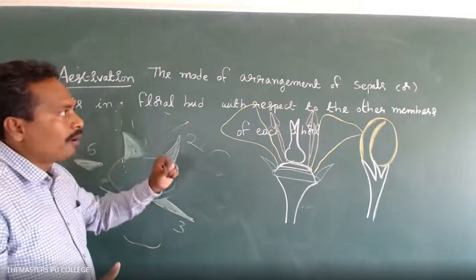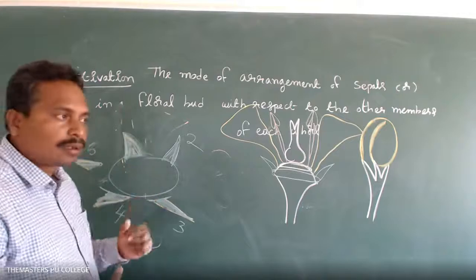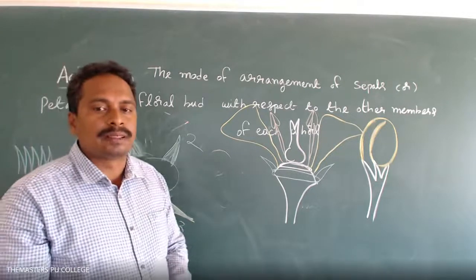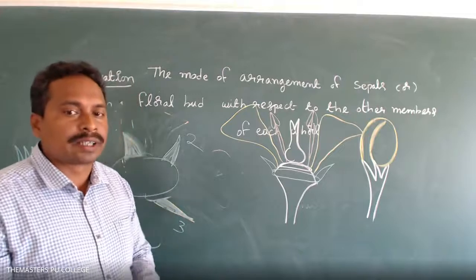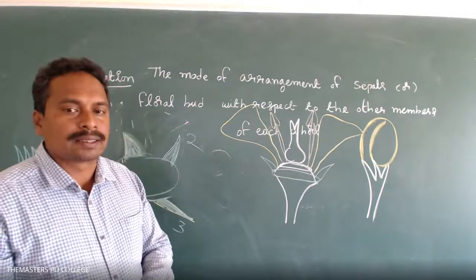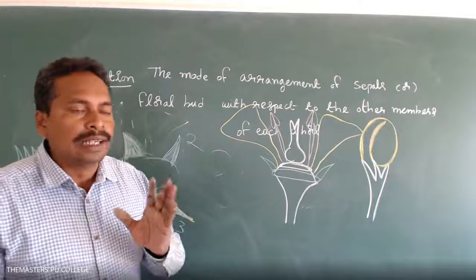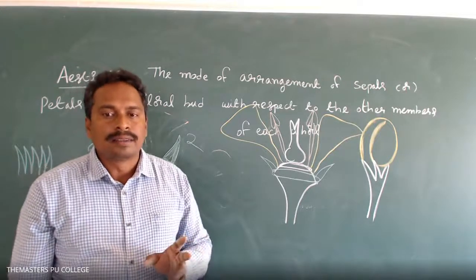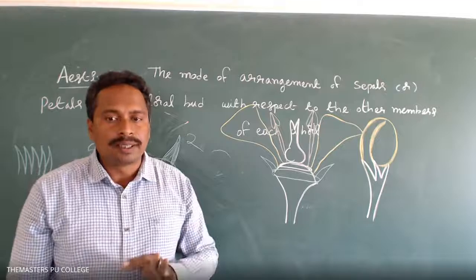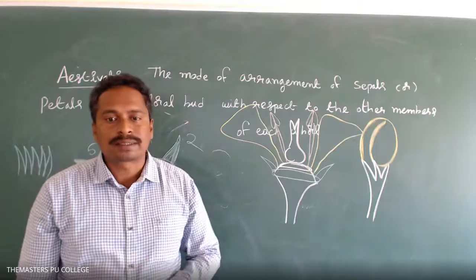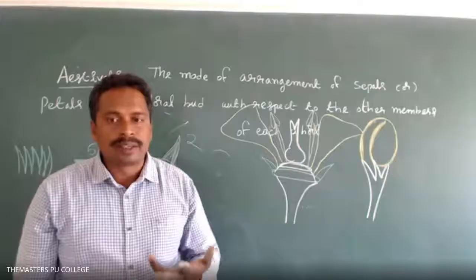The mode of arrangement of the sepals or petals in a floral bud is known as estivation. The arrangement of the leaves on stem and branches is phyllotaxy. The arrangement of the flowers on the floral axis is known as inflorescence.